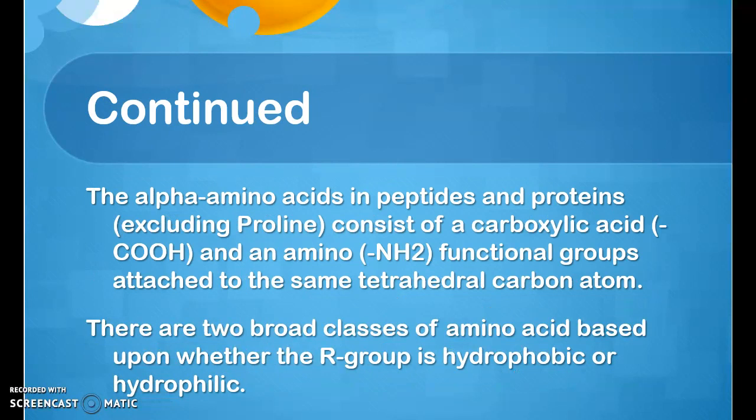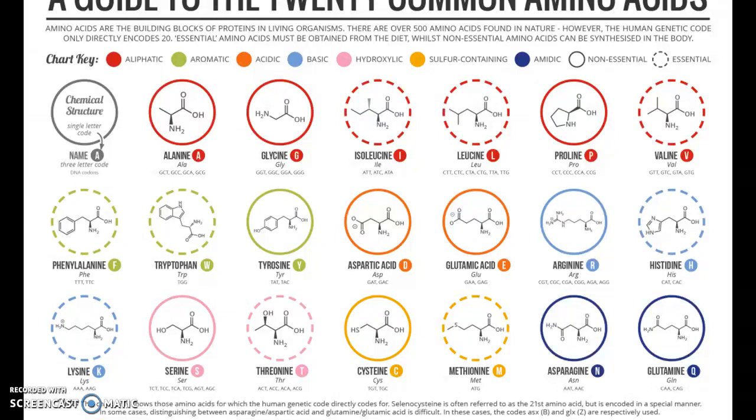The alpha amino acids in peptides and proteins, excluding proline, consist of a carboxylic acid and an amino functional group attached to the same tetrahedral carbon atom. There are 2 broad classes of amino acids based upon whether the R group is hydrophobic or hydrophilic. And these are the 20 common amino acids.